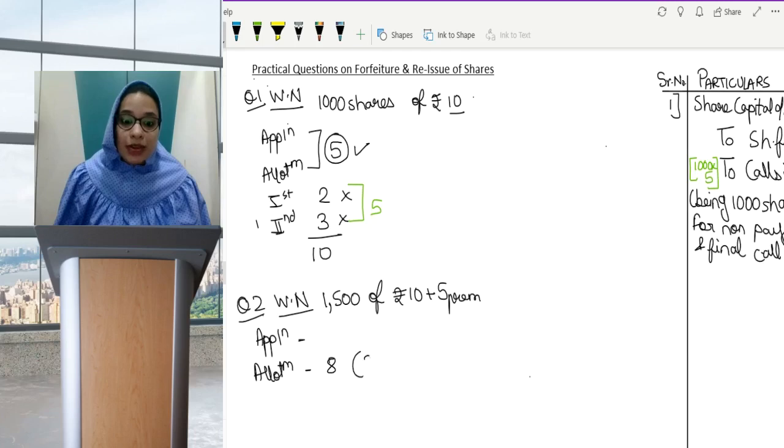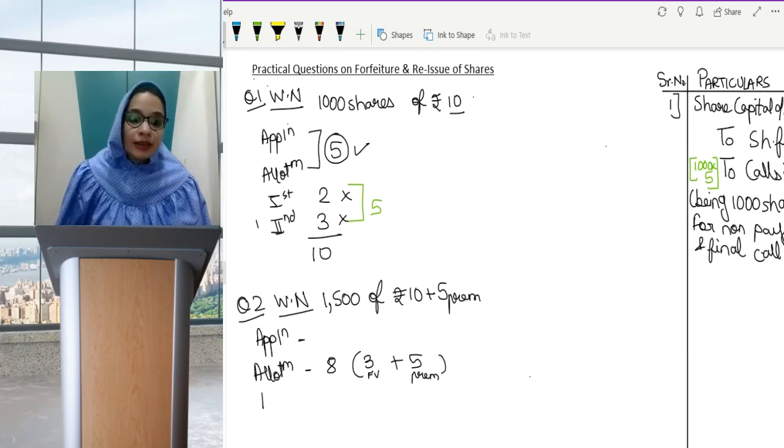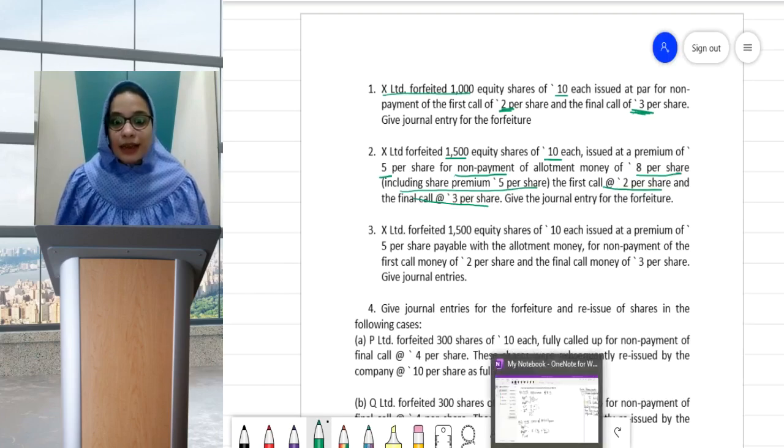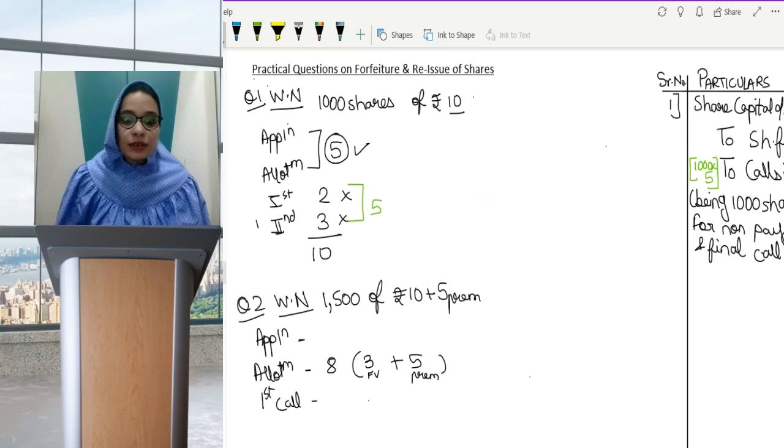Allotment includes premium. So 3 is the face value plus 5 is the premium, then only 8 will come. Then they've mentioned the first call, so I'll write near the face value only. First call is 2 per share and final call is 3 per share.